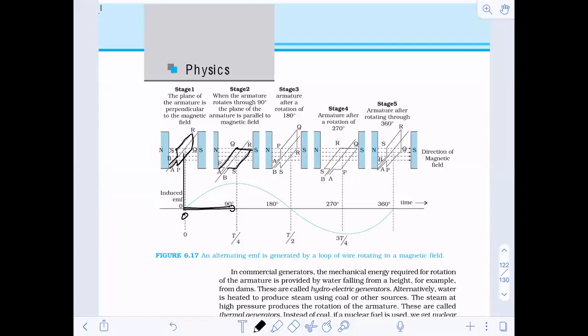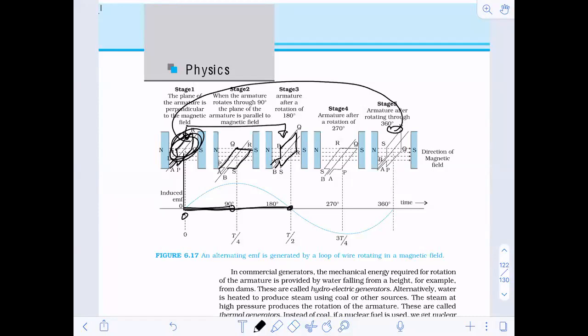Now again from here to here, when it has become vertical again, it's plus 90, so that is 180 degrees. Now when it comes back to this position, how much rotation has it done? Has it done 360 degrees?